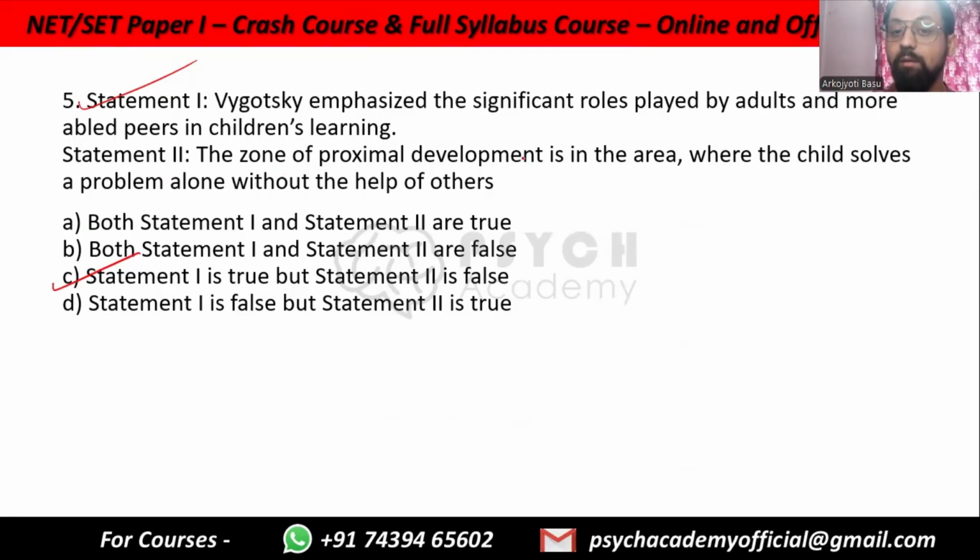Statement 2, zone of proximal development is the area where the child solves a problem alone without the help of others. If the child is not requiring the help of others, then why do we need the adults and more able peers? That is not the zone of proximal development. Zone of proximal development is that area where the child is able to progress a lot more with a bit of help, not that they don't require help. So statement 2 is false.